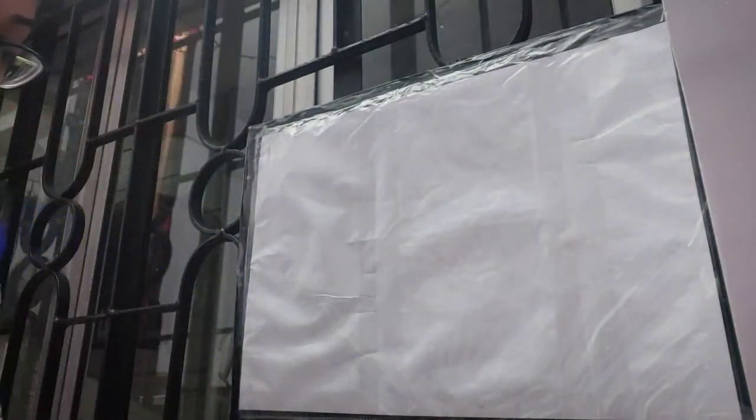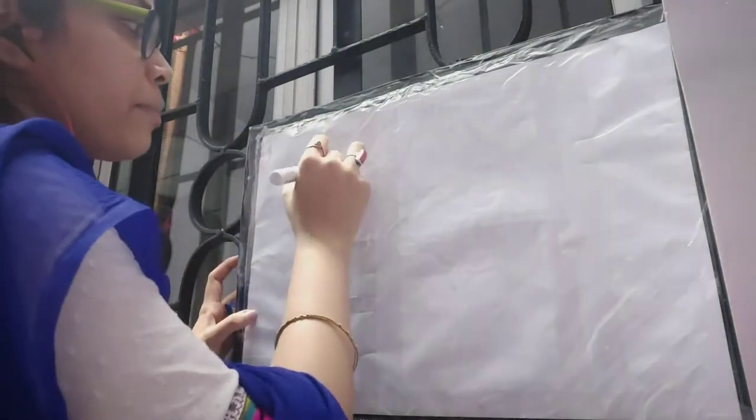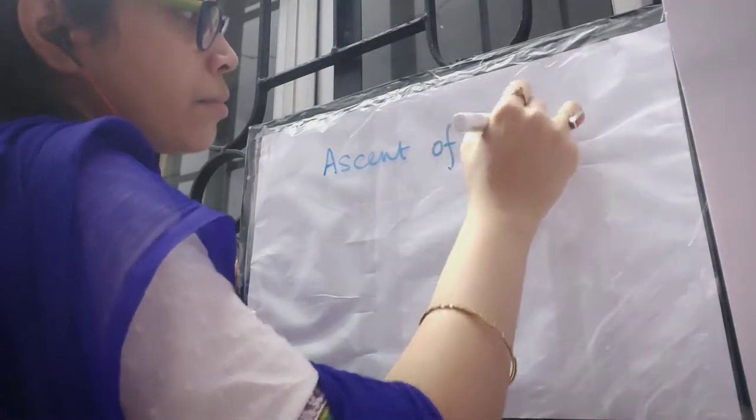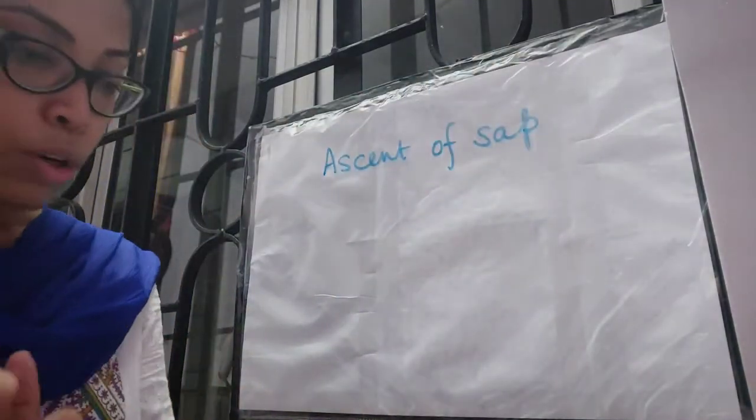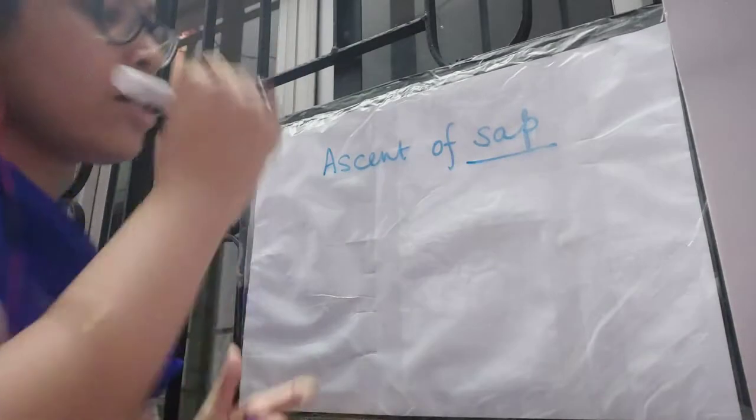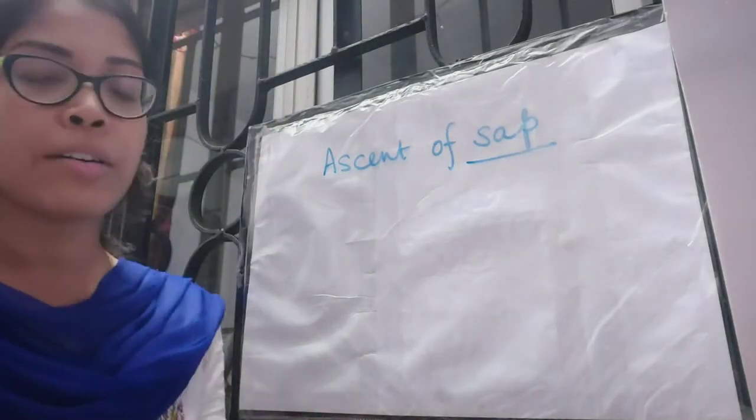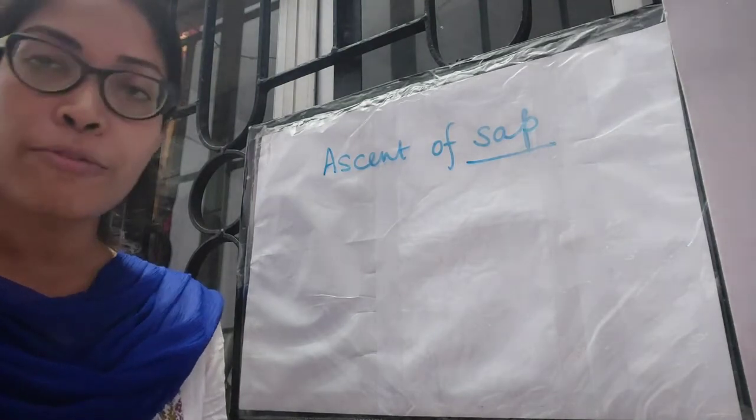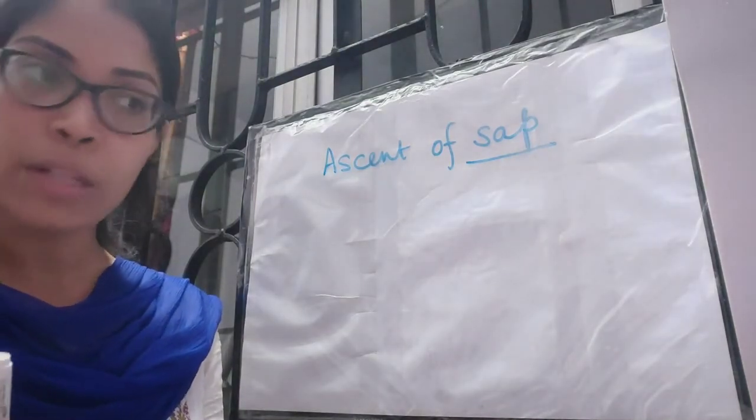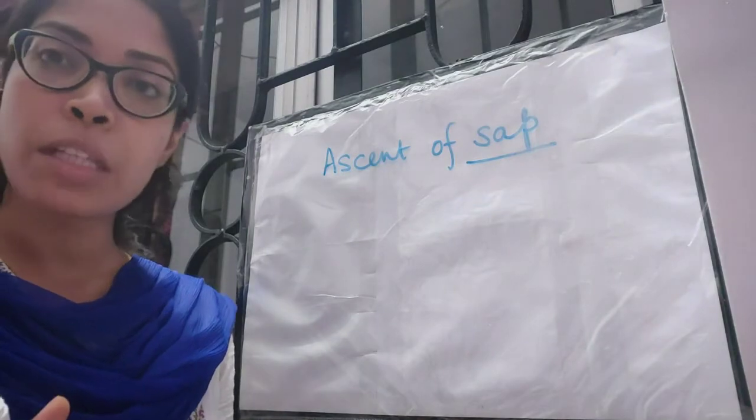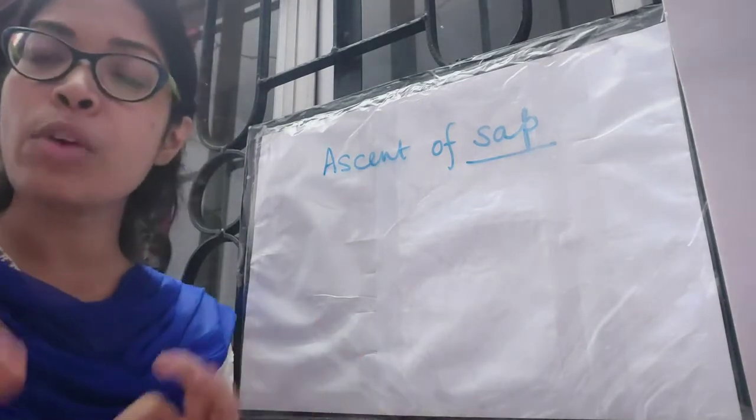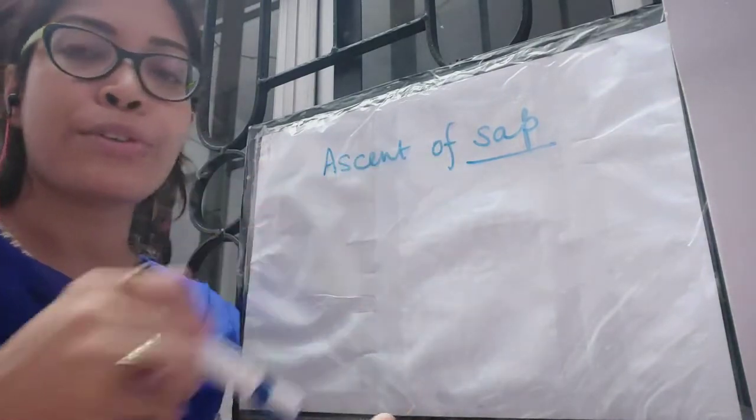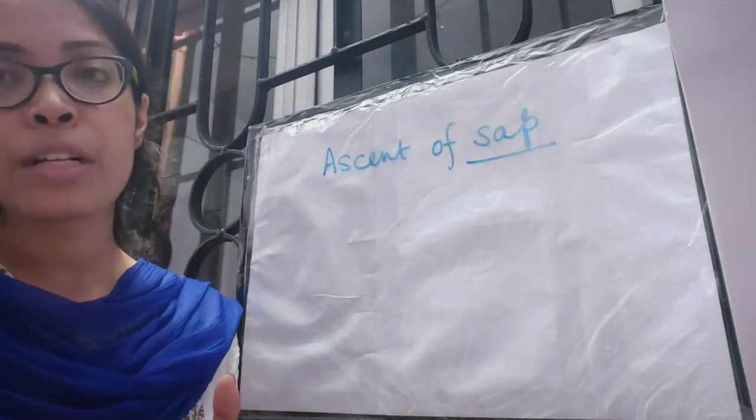Now let's talk about the next topic, which is ascent of sap. What is sap? You have learned sap previously while you were learning about the cell chapter. Sap is basically the watery fluid consisting of minerals and nutrients which are present within the cell, specifically within the vacuoles of the cells. Okay, so basically sap is a watery fluid consisting of minerals and nutrients.